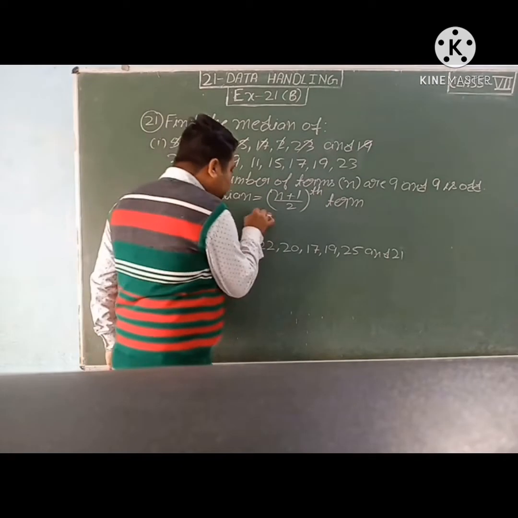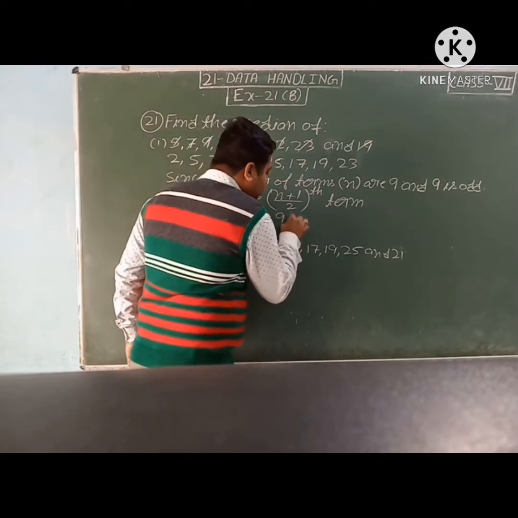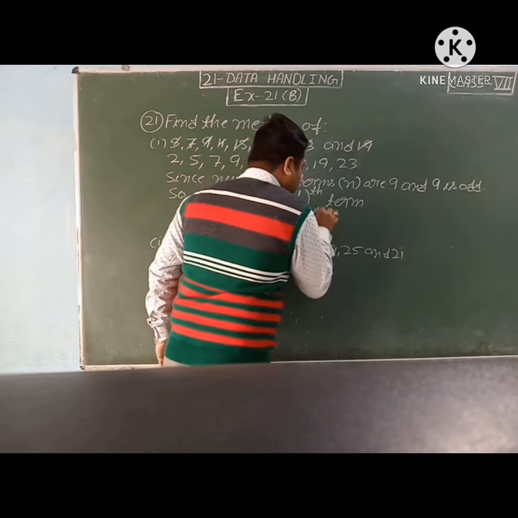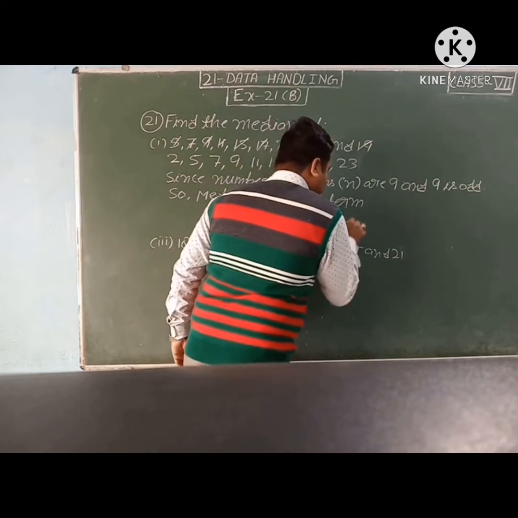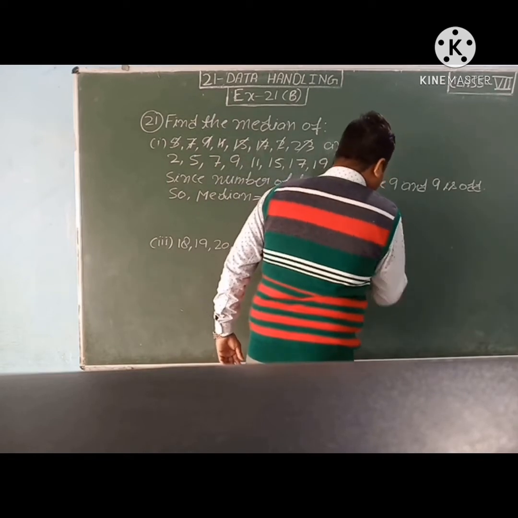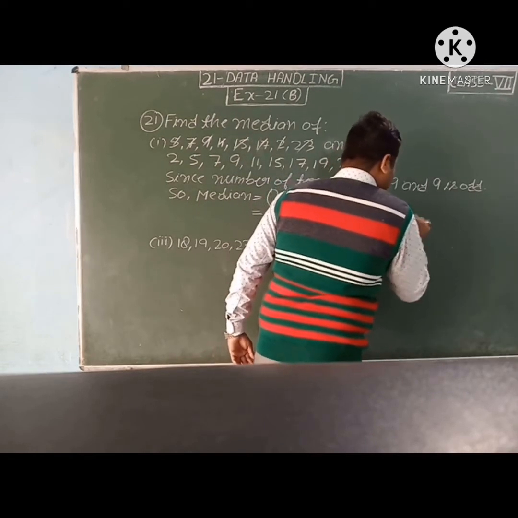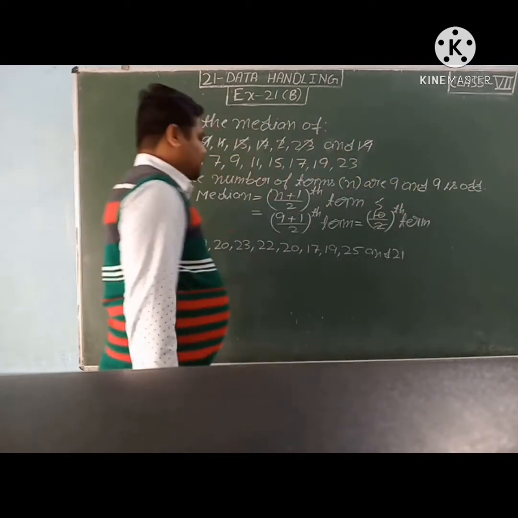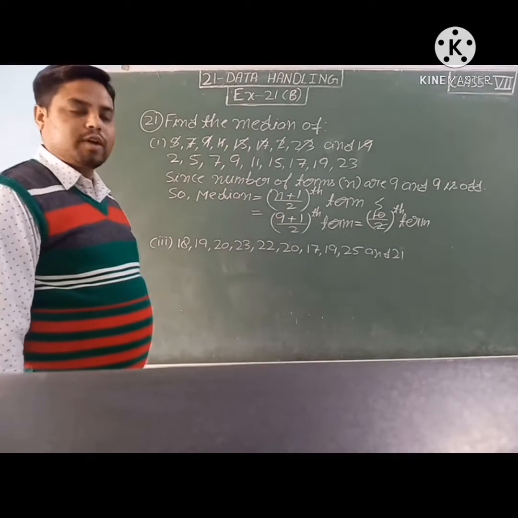So n is 9, 9 plus 1 upon 2 term, is equal to 10 upon 2 term. So 2 5s are 10.